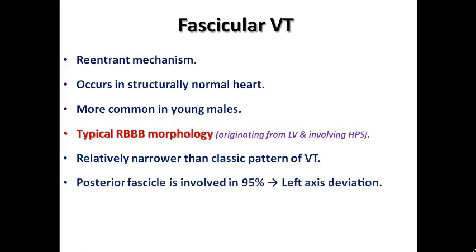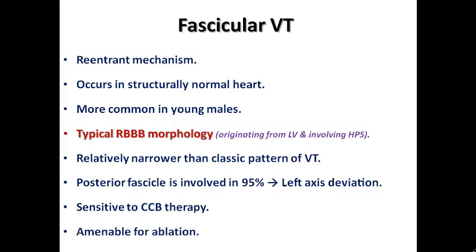The posterior fascicle is involved in 95% of cases, and in less than 5% it involves the anterior fascicle, and so commonly it shows left axis deviation, and it is sensitive to calcium channel blockers. So this is one of the specific types of VT that can be terminated by IV calcium channel blocker, and of course it is amenable for ablation.